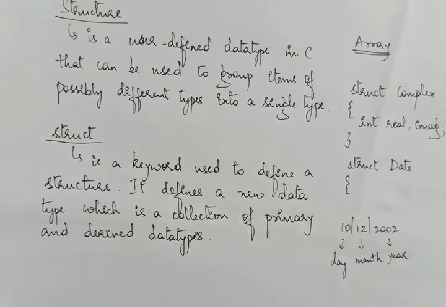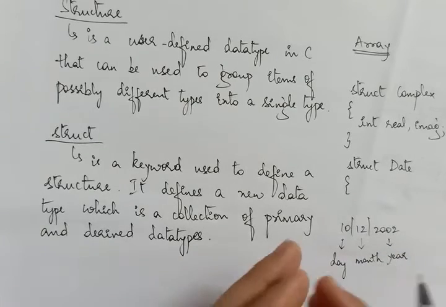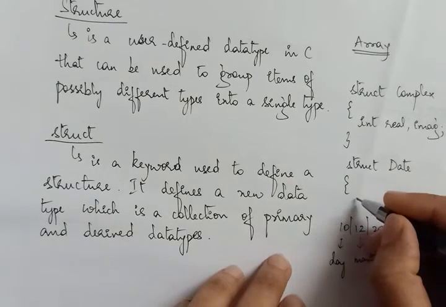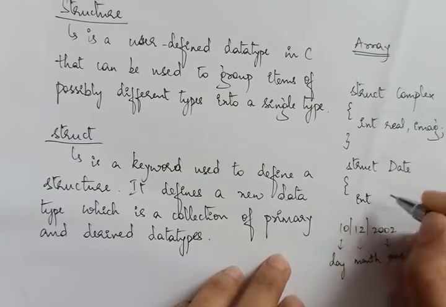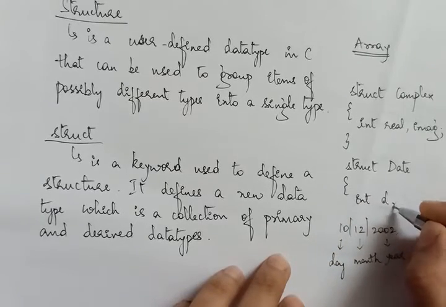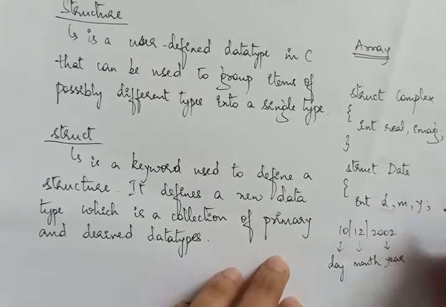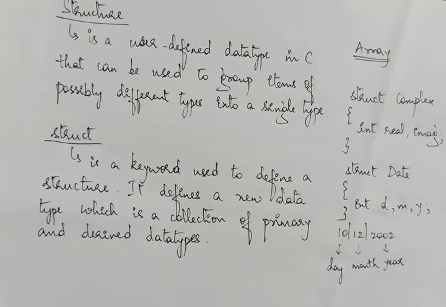So you can't create an array to store a date. A date is a combination. When you say you want to print a date, then it should be a combination of day, month and year. So create a structure called date, and give the variables which can hold it. D holds the day, M holds the month and Y holds the year, and each is of integer type.